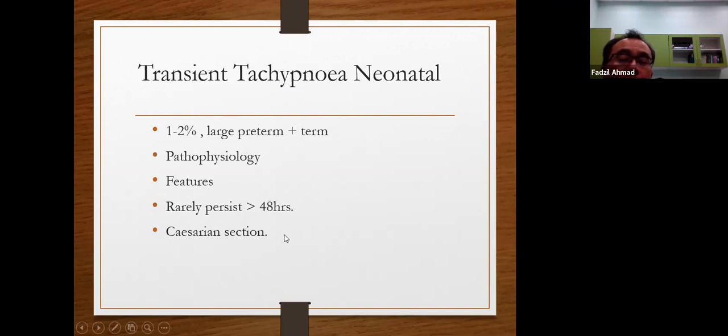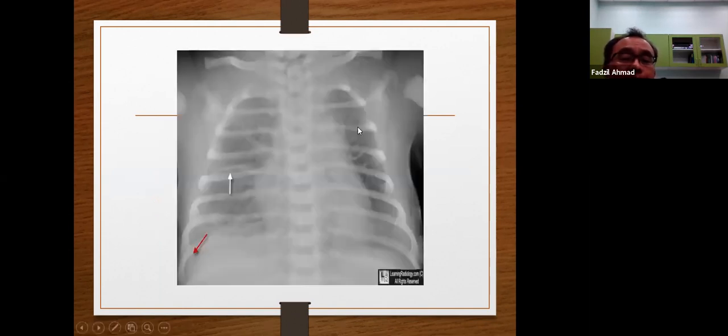hours. And one of the risk factors is cesarean section, because when we do a cesarean section, we take out the baby quickly, so there's no compression of the lung, and the baby didn't cry so much compared to those delivered through vaginal delivery. So cesarean section is one of the risk factors for the baby to develop transient tachypnea of the newborn.